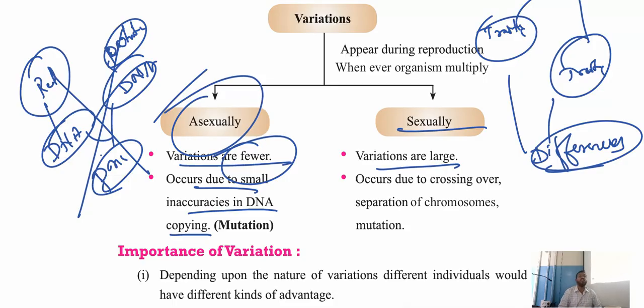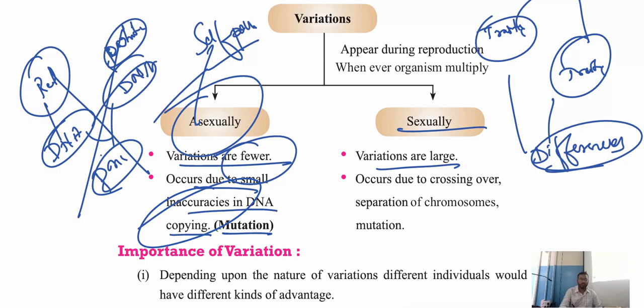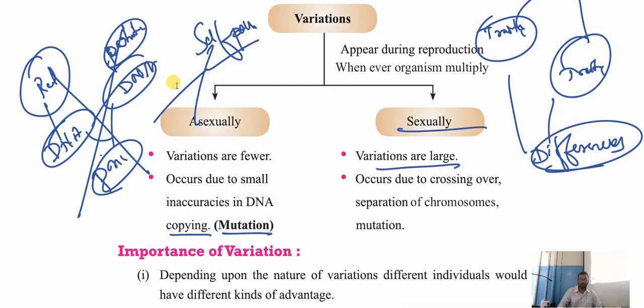In germination of flowers, we have discussed, no? Cross pollination. Remember? And self pollination. So, asexual reproduction is like self pollination. In self pollination, only small DNA inaccuracies will be there. That is called mutation. What is mutation? It's one more question. What is mutation?